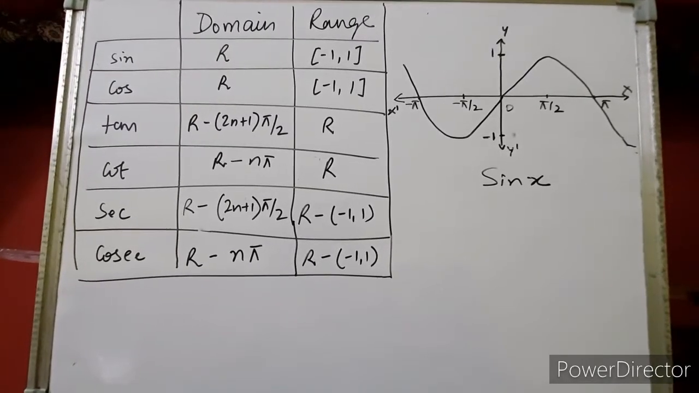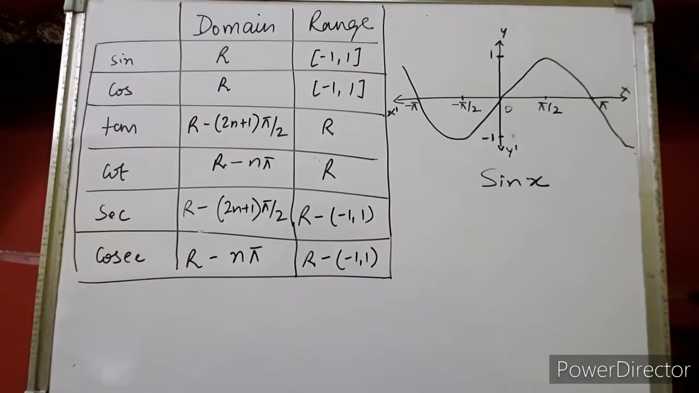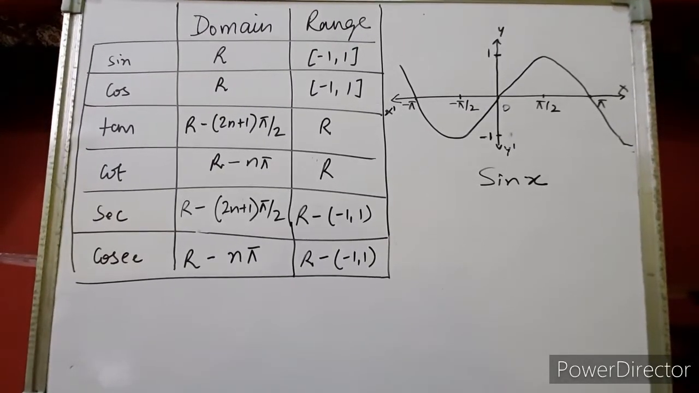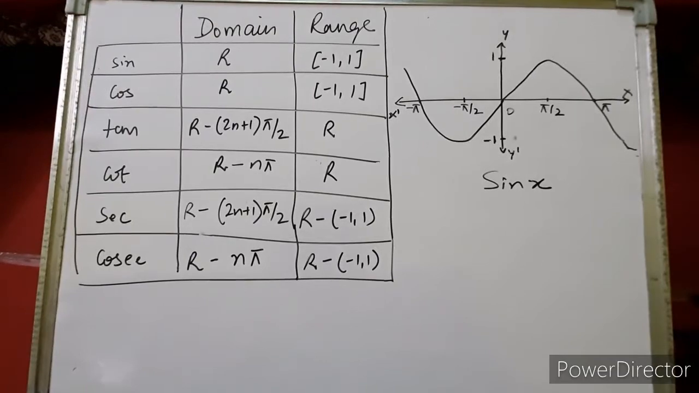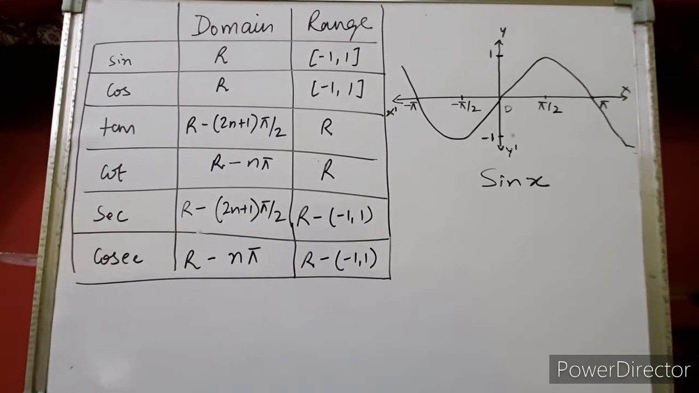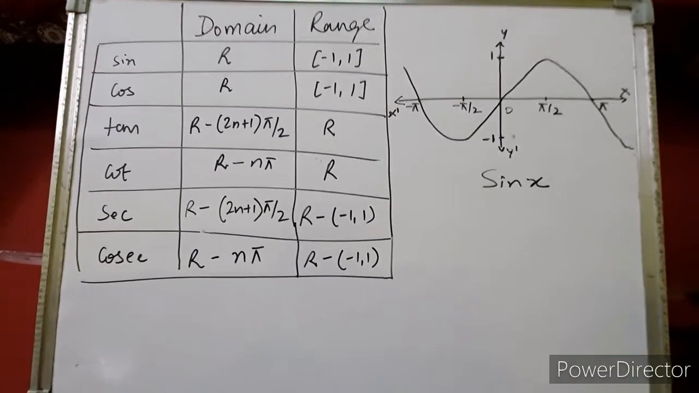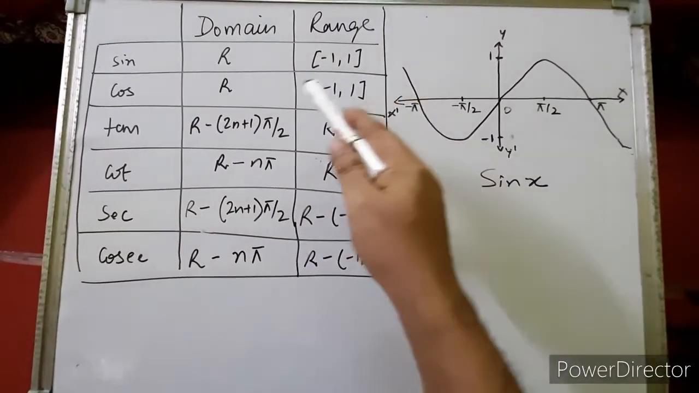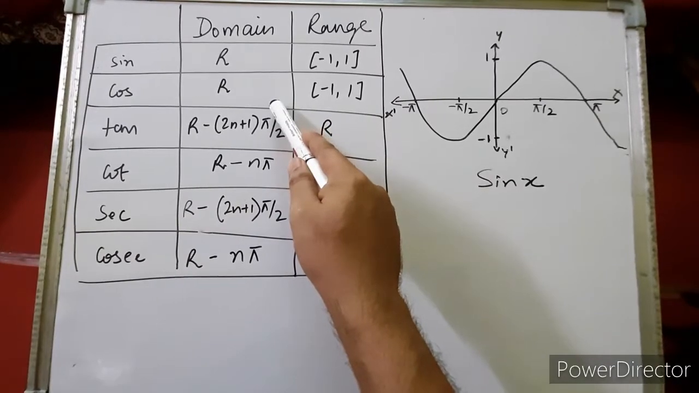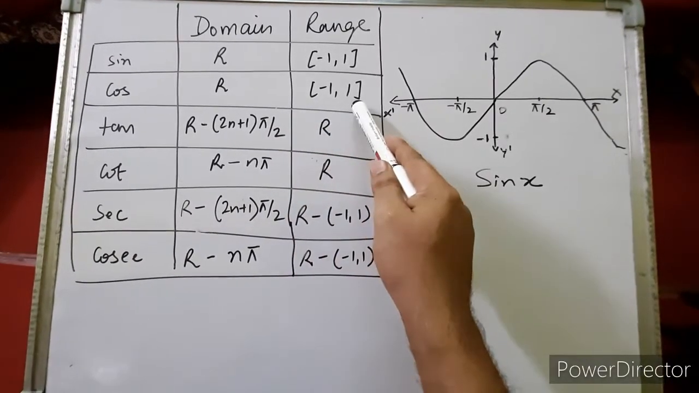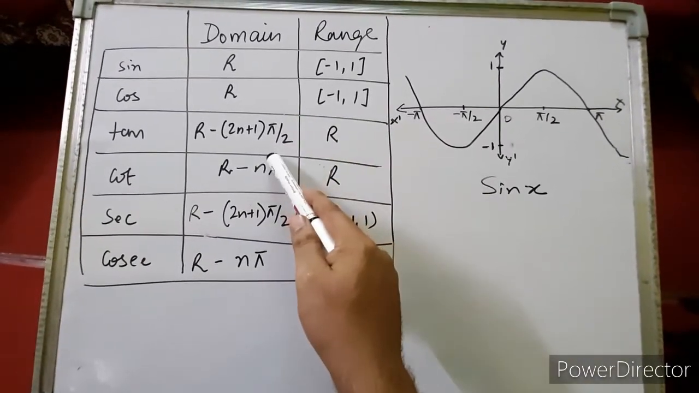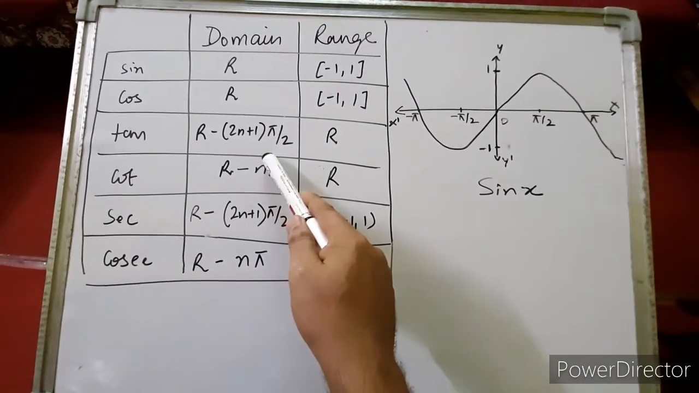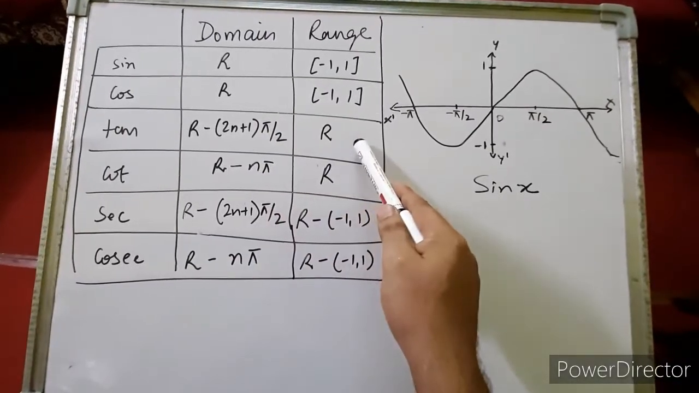Right. So the domain will be all real values. That means it is defined for all real values of x. Whatever value you put as x, you will get its image, which will be between minus 1 and 1. So the domain of sin x will be all real numbers and the range will be minus 1 to 1. Similarly, the domain of cos x will be all real numbers. Cos x is again a periodic function and the range will be minus 1 to 1. The domain of tan x will be all real numbers except odd multiples of pi by 2, because tan x is not defined there, and the range will be all real numbers.